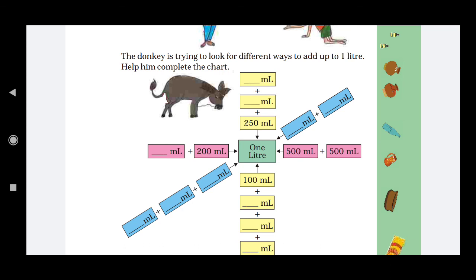So 2x equals 1000 minus 250, right? What do you get? 750, right? Now 2x equals 750. So 750 divided by 2, and you will get the answer for x.